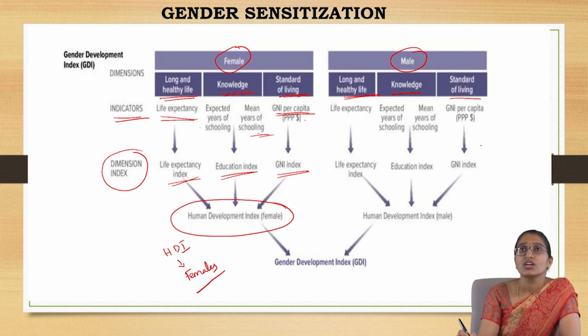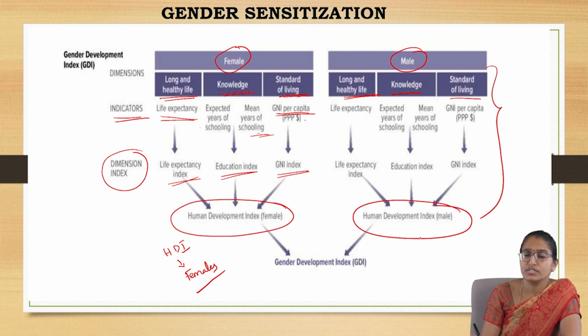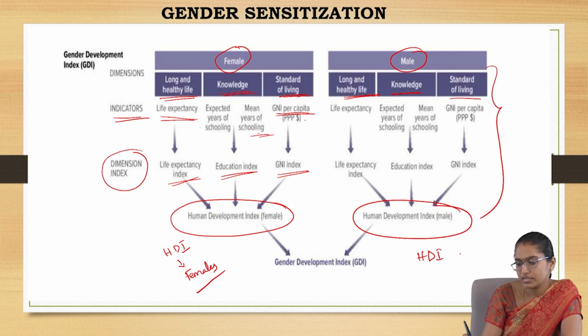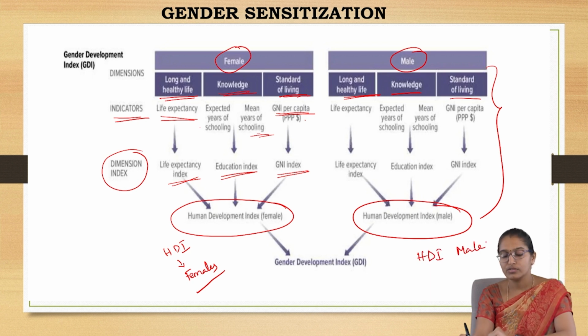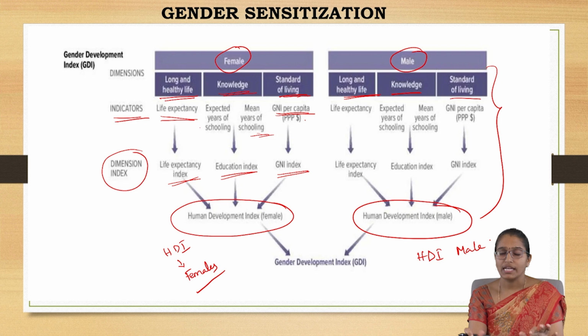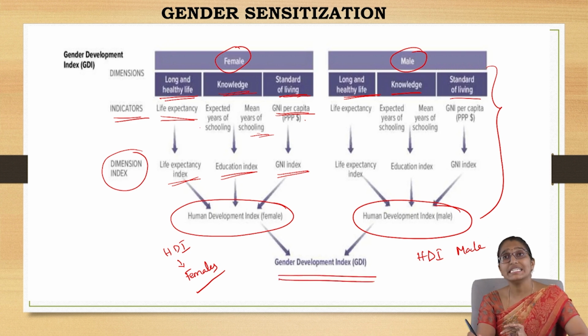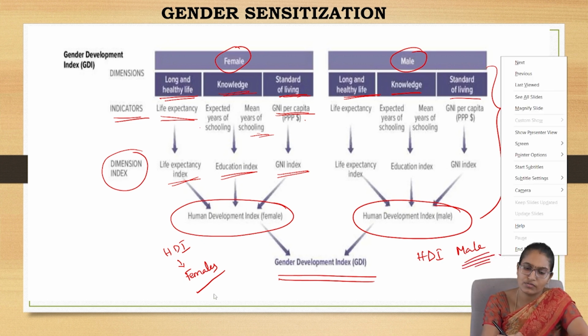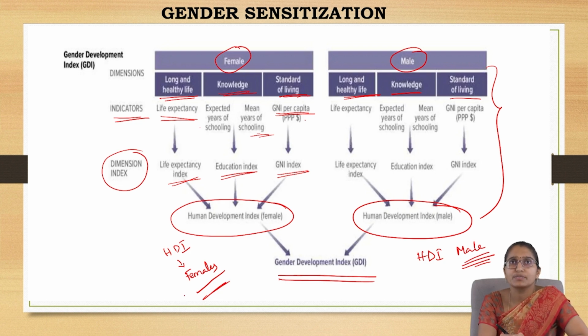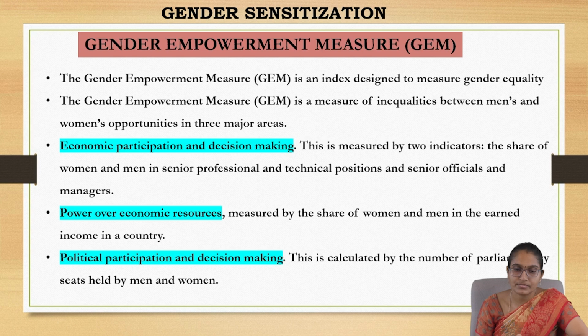The same way, when you do the same analysis for the male, you get the HDI with respect to the male. These two you take, and you give the final assessment as the Gender Development Index. So you see what the development is with respect to the male gender and the female gender, and where the gap exists.